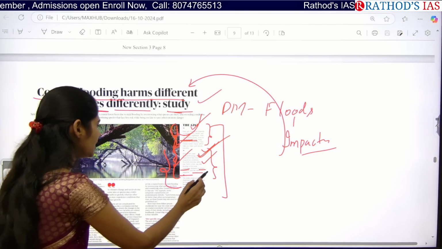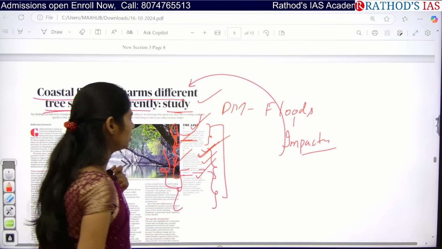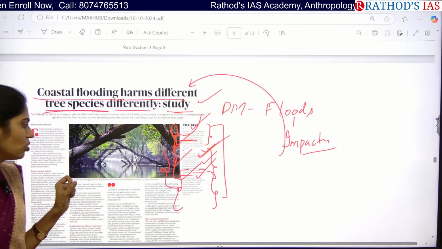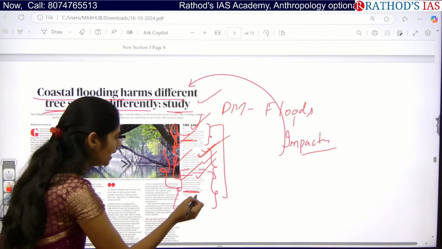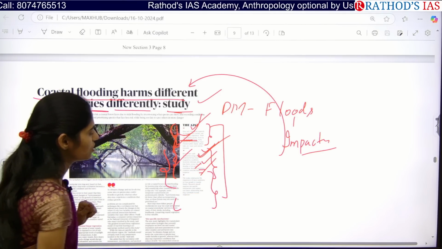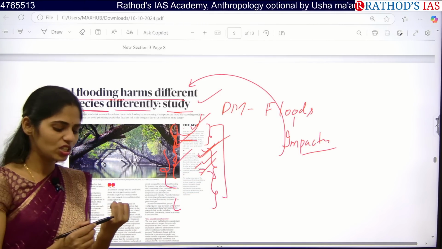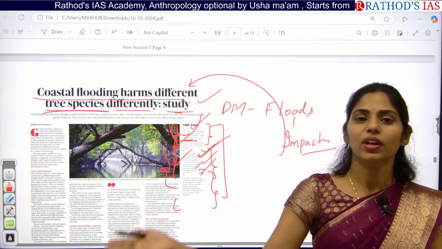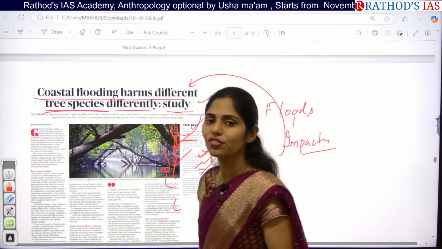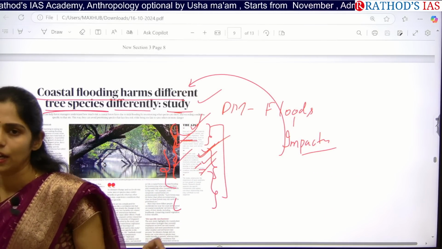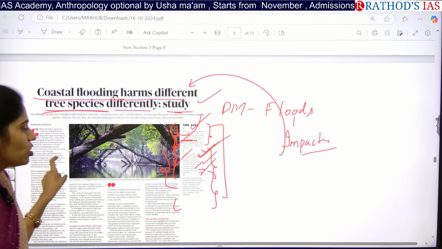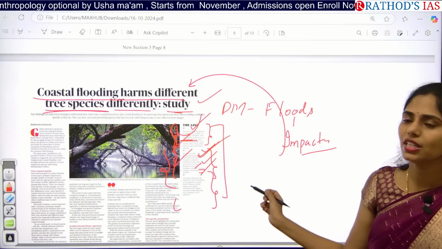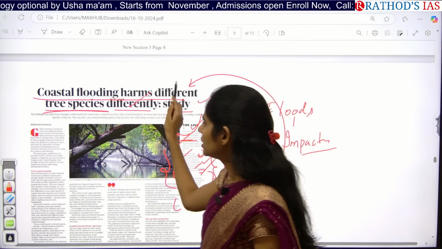And next, this study says that local conditions like coastal forest have some impact on the tree growth. They said there is a non-linear relationship that may contribute to the tree response. Especially whenever there is increasing or decreasing of salinity, whenever there are floods, tides, waves, or increasing sedimentation, everything will have an impact on tree growth. Especially saline tolerant trees have more impact compared to the other trees whenever there is an increase in sea level. So this is what the study mainly said.